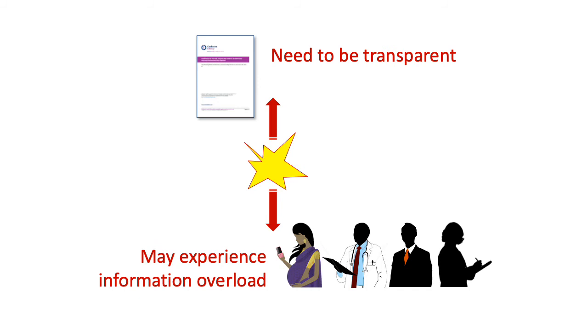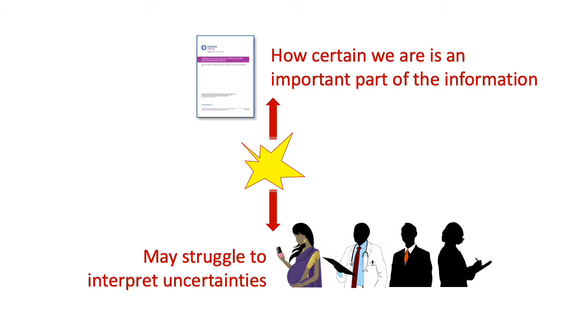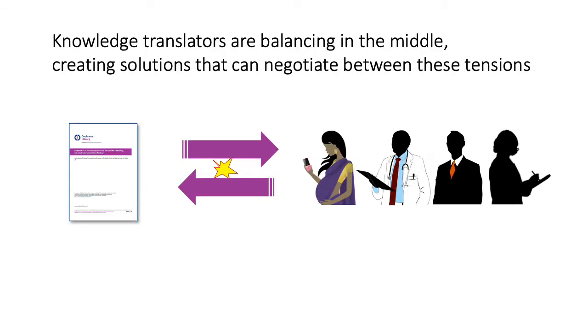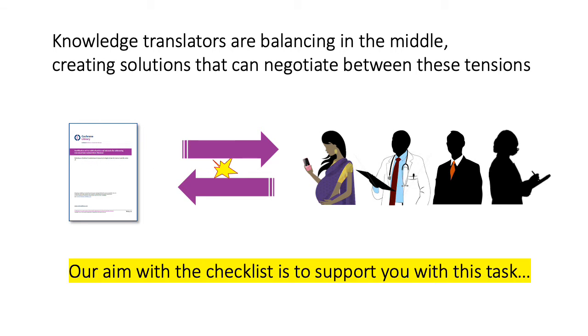We need to be transparent when communicating our findings, but we risk exposing our users to information overload. The certainty of the evidence is an important part of what we communicate about, but our users may struggle with interpreting the uncertainties. Knowledge translators are balancing in the middle with all these considerations, creating solutions that can negotiate these tensions. Our aim with this checklist is to support you with this task.